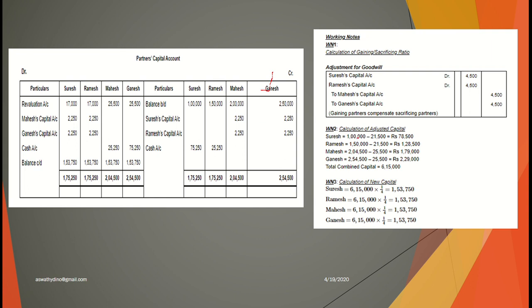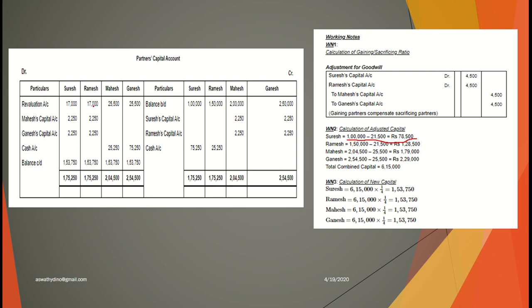Okay, for Suresh it is 1 lakh minus 21,000. From where is 21,000? 17,000 plus 2,250 plus 2,250, it is 21,000. So 1 lakh minus 21,000, that is the adjusted capital of Suresh, 78,500. And for Ramesh, here it is 1,50,000.